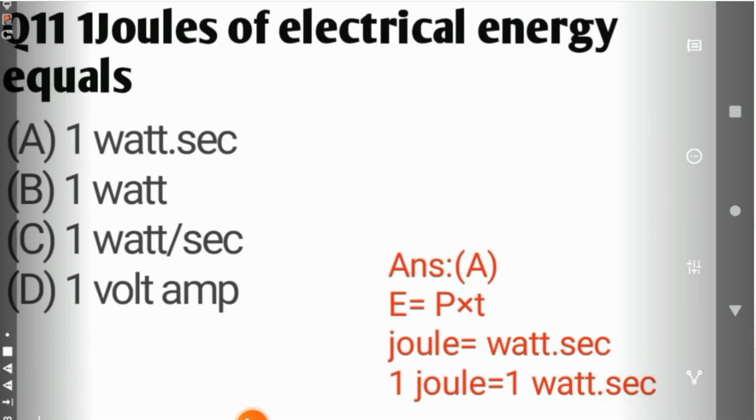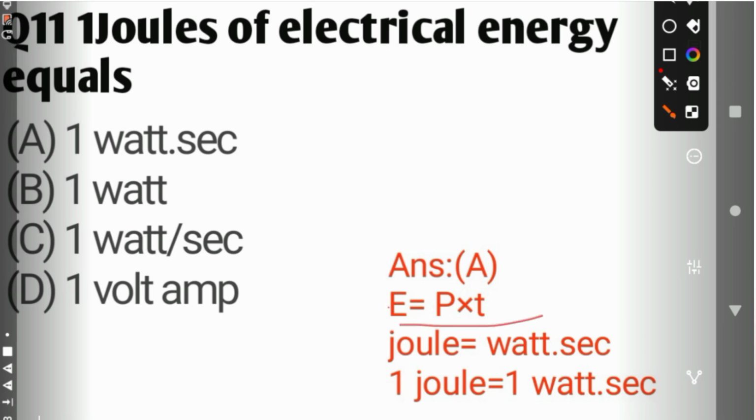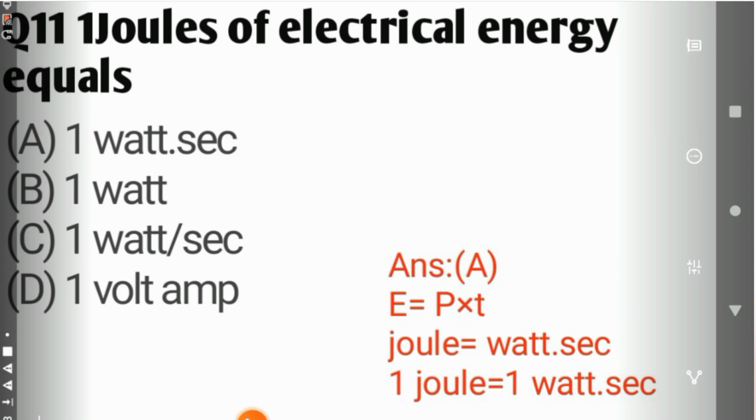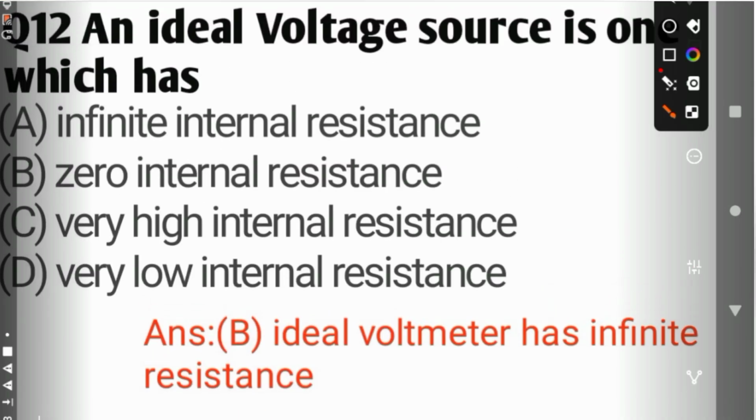1 joule of electric energy is equal to P into T. Energy E is measured in joule, P is measured in watt, and T is measured in second. So 1 joule is equal to 1 watt second. The correct answer is A. An ideal voltage source is one which has zero internal resistance, and an ideal voltmeter has infinite resistance.